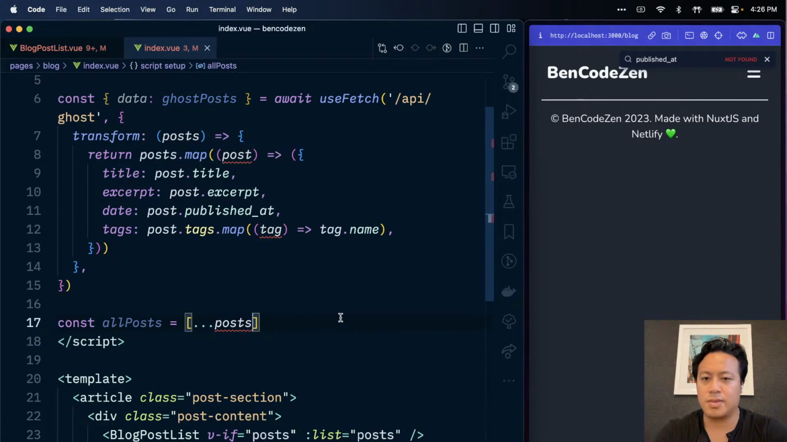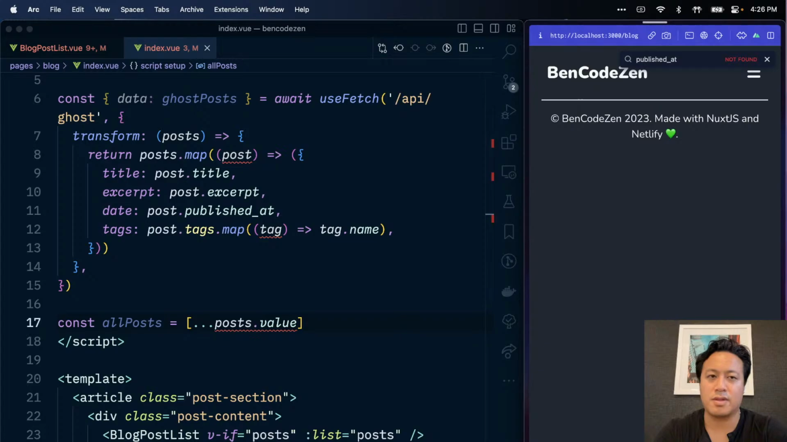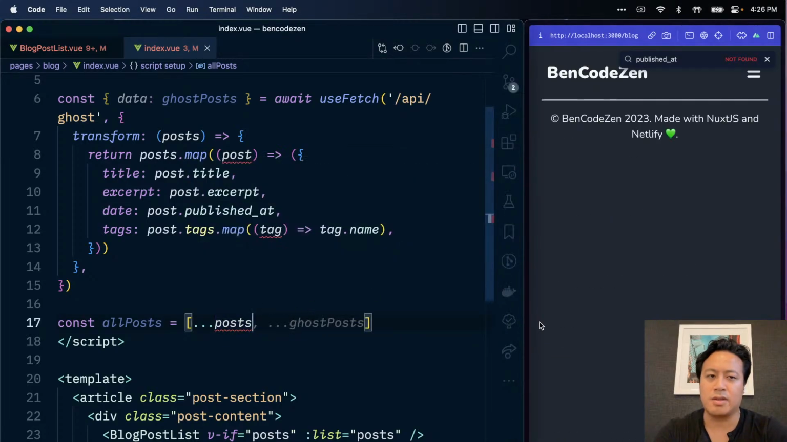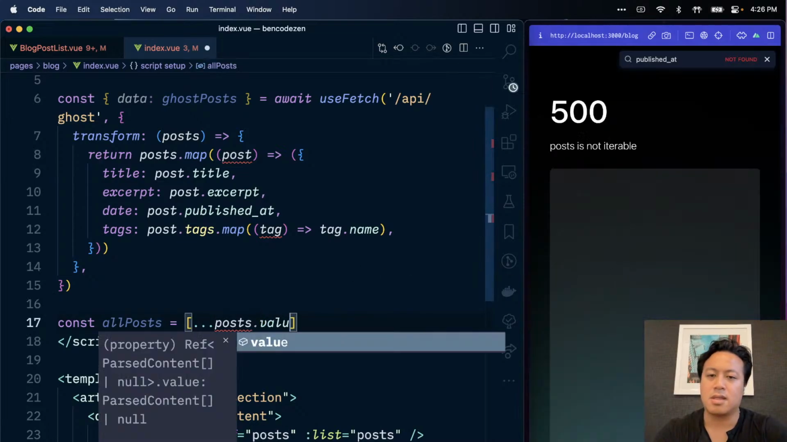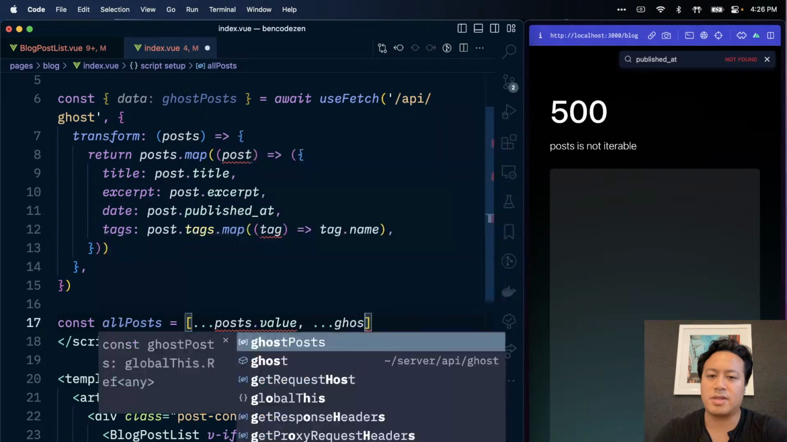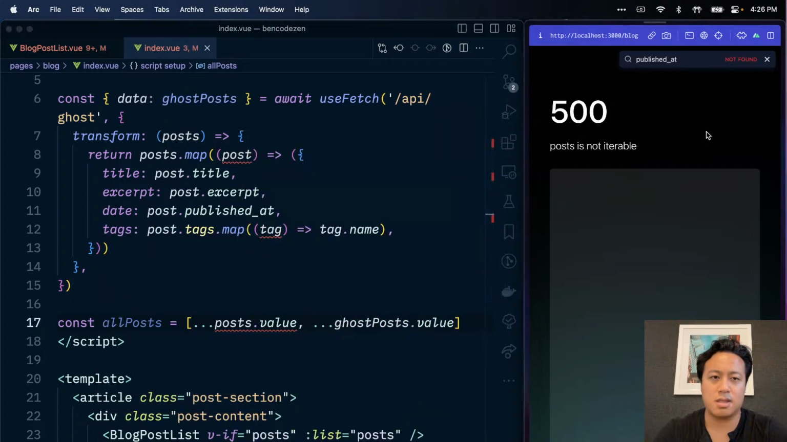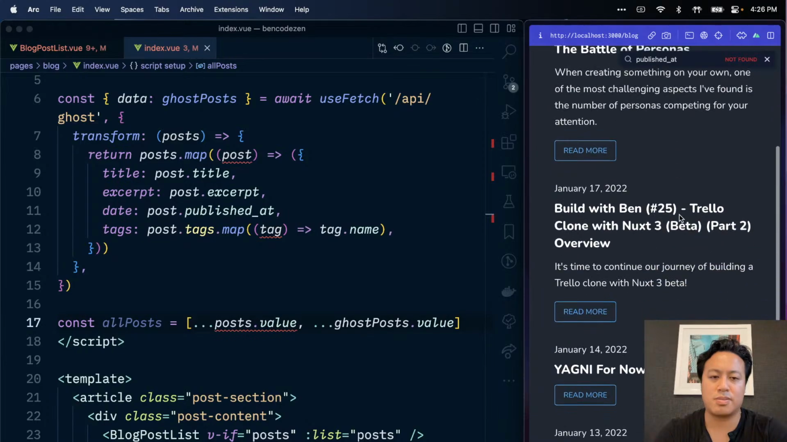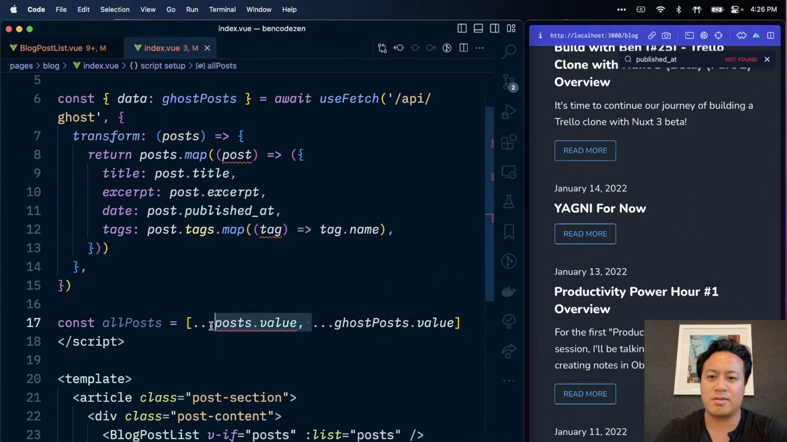Let's do this one time. Boop. Dot value. I assume it's a ref. No, does not. Oh, okay, like that. If I do this, breaks. Yeah, not iterable. That makes sense. Because these are reactive references, like that. Okay, that looks pretty good, except not really.